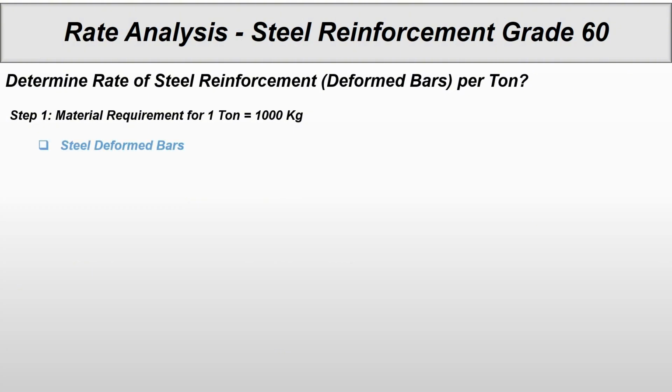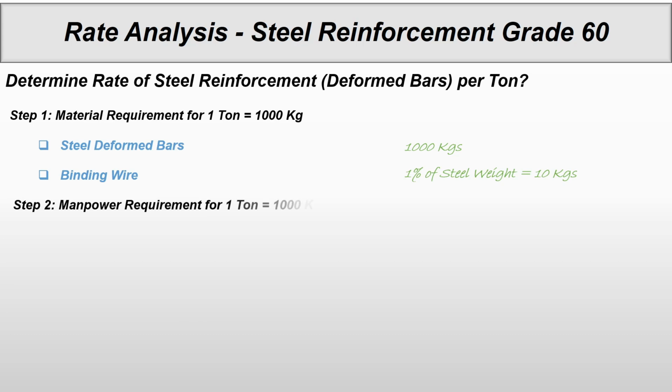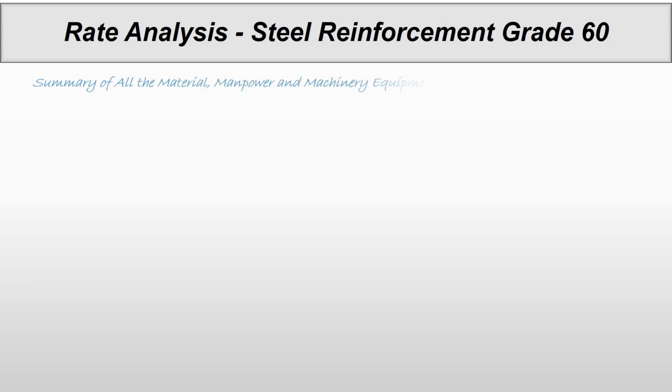So we require steel deformed bars, 1000 kgs, 1 ton, and binding wire required to bind the steel bars. Okay, so 1% of steel weight, so 10 kgs for 1000 kg of steel deformed bar. Then we need to determine the manpower requirement for 1 ton. So we need a steel fixer, blacksmith, so 30 hours of steel fixer for 1 ton of steel bars, and 30 hours of one helper.